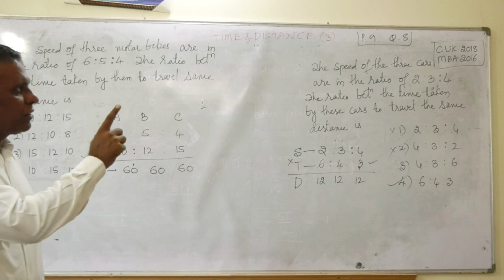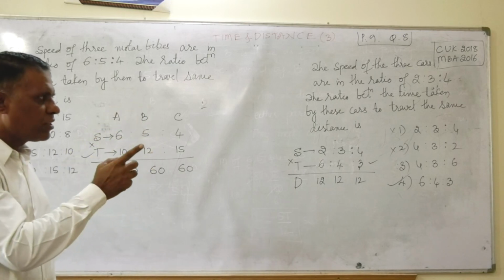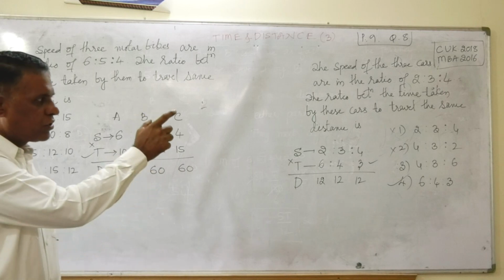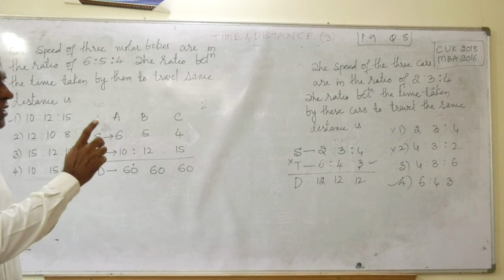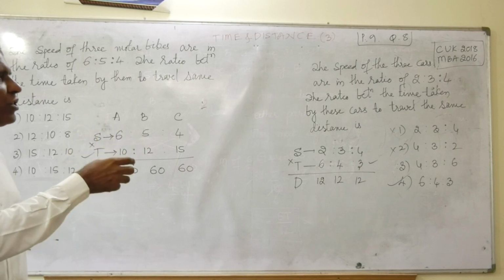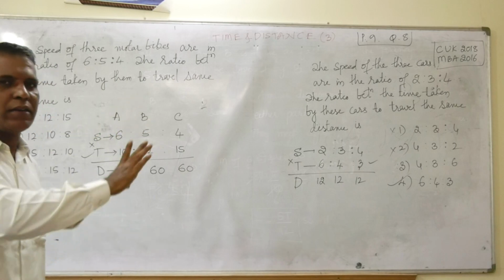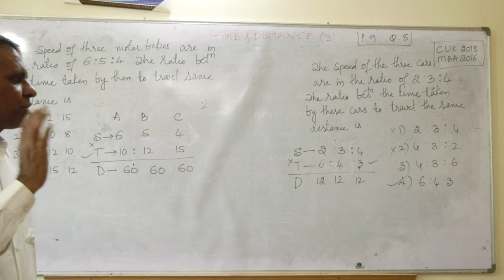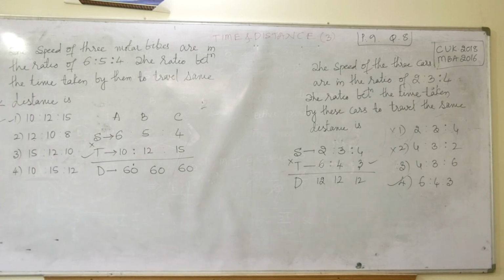Whenever you get this type of question, we need not use paper and pen. You see the answer key itself, which one is matching that pattern. Just pick it.